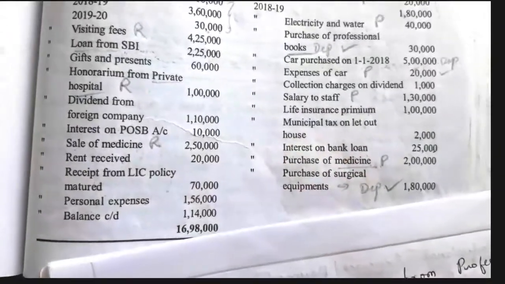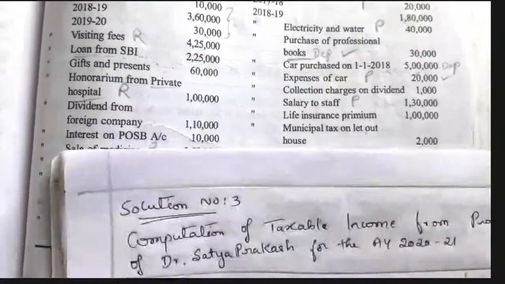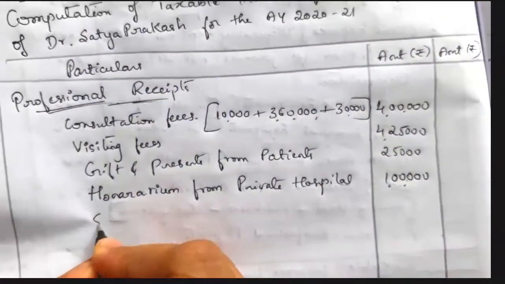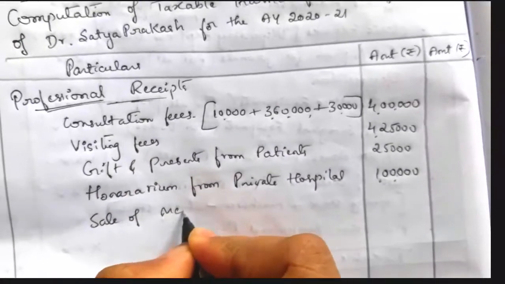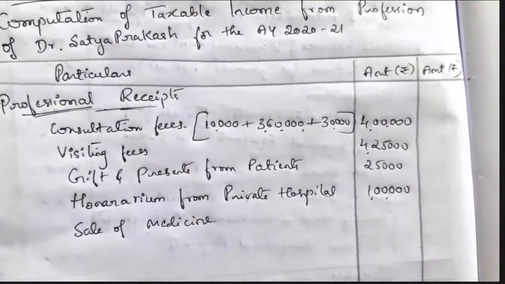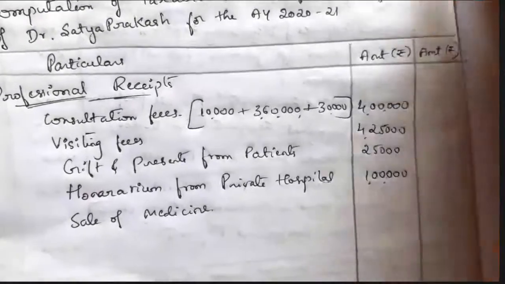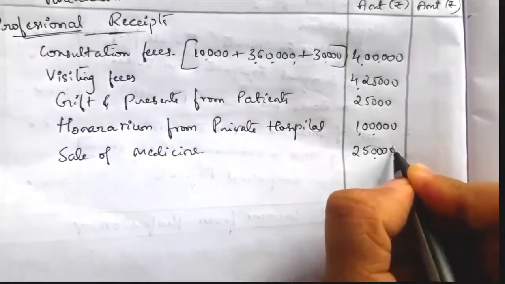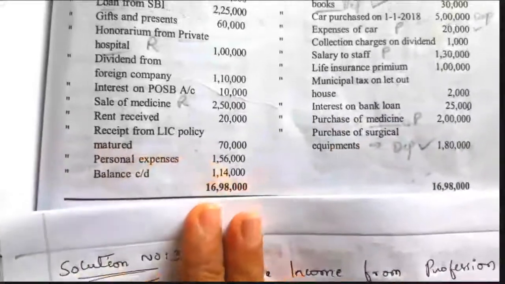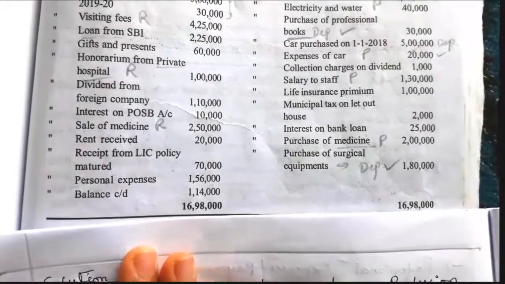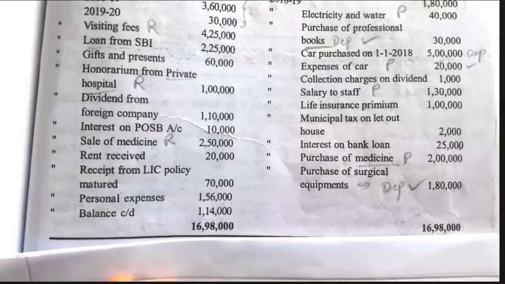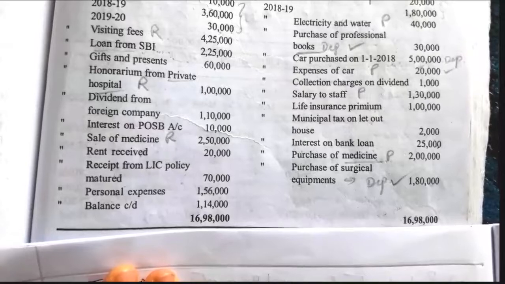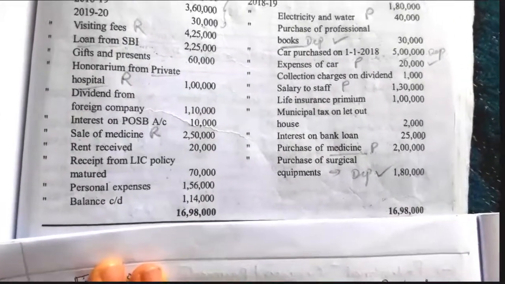Sale of medicine: the cash he received from the sale of medicine is taken as professional related. So 2,50,000 sale of medicine. He sells medicines to his patients regularly. After consultation he sells the medicines to the patient. For that he received an amount in that previous year, total 2,50,000. The amount received from the sale of medicine is taxable, that is, taken as a professional receipt, 2,50,000. Then rent received, LIC policy and personal expenses are not relating to professional receipt, so ignore them.